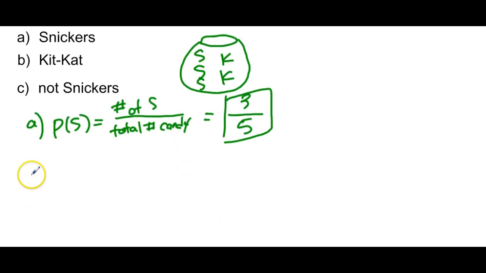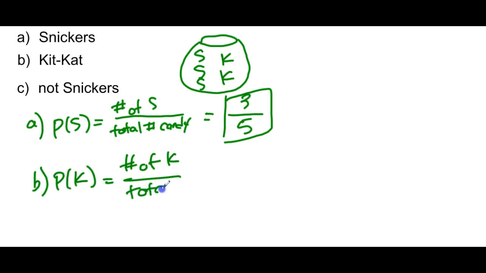Number 2, or letter B, what is the probability of pulling a Kit Kat out of the jar? So again, the number of Kit Kats divided by the total. The number of Kit Kats, we have 1, 2, so it's 2 divided by the total again, which is 5. So this is the probability of getting a Kit Kat out of the jar.